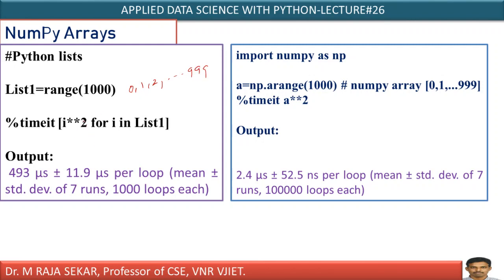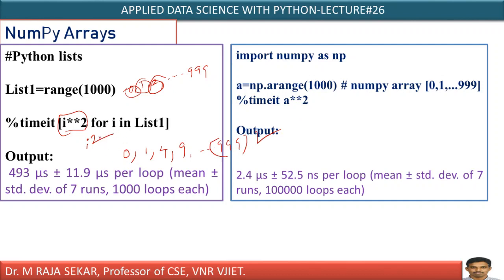Now what I am doing here: i square for i in list1. What is the meaning of this? First I will take 0 and calculate 0 square, next I will take 1 and calculate 1 square, next 2 square is 4, next 3 square is 9. In a similar manner, it will calculate 999 squared.